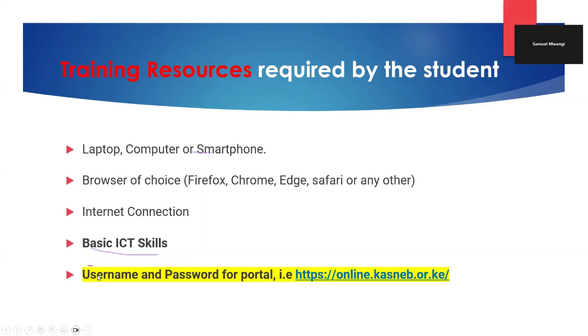Then the other item that you require, and it's key, is the username and password for the portal. When I talk of the portal, this is the portal that you normally use to register or to do the bookings for your paper, and probably to view your results. That's the portal I'm referring to whenever I use the word portal. So the username and the password that you normally use there are the same credentials that we will be using when it comes to working with the CBE training.